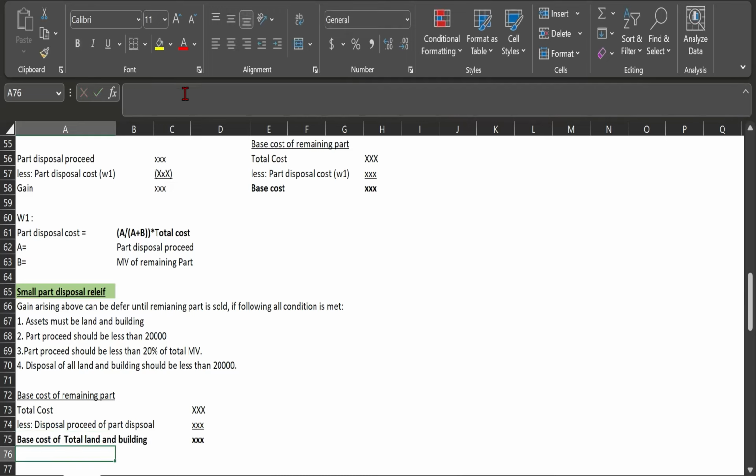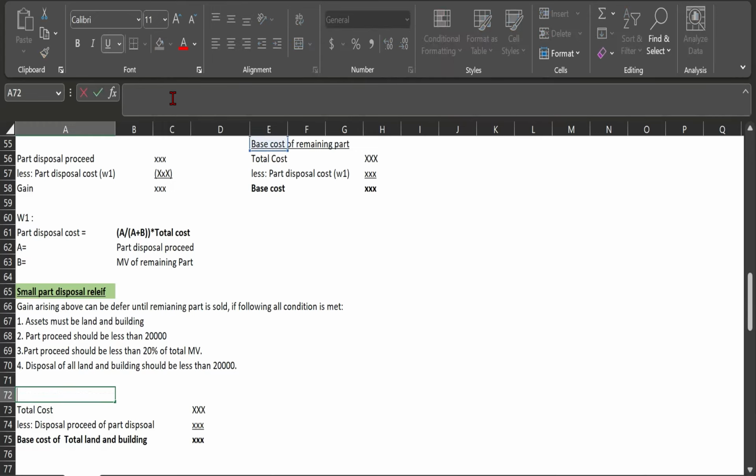So this is the revised base cost of the land and building. Okay, got my point?